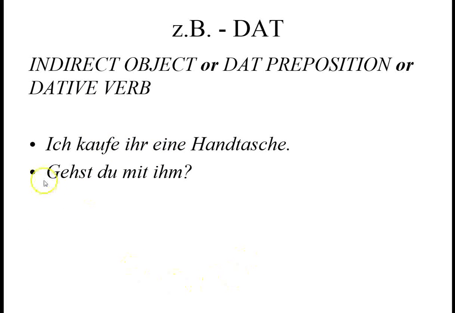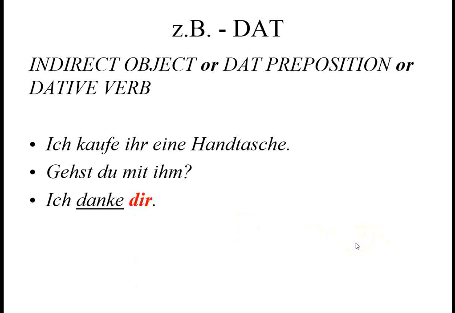On number 2, gehst du mit ihm? Are you going with him? Go ahead and put a box around the dative preposition object, ihm. This is dative because we have a dative preposition, mit. Außer, bei, mit, nach, seit, von, zu. Don't forget two-way prepositions too, sometimes accusative and sometimes dative.